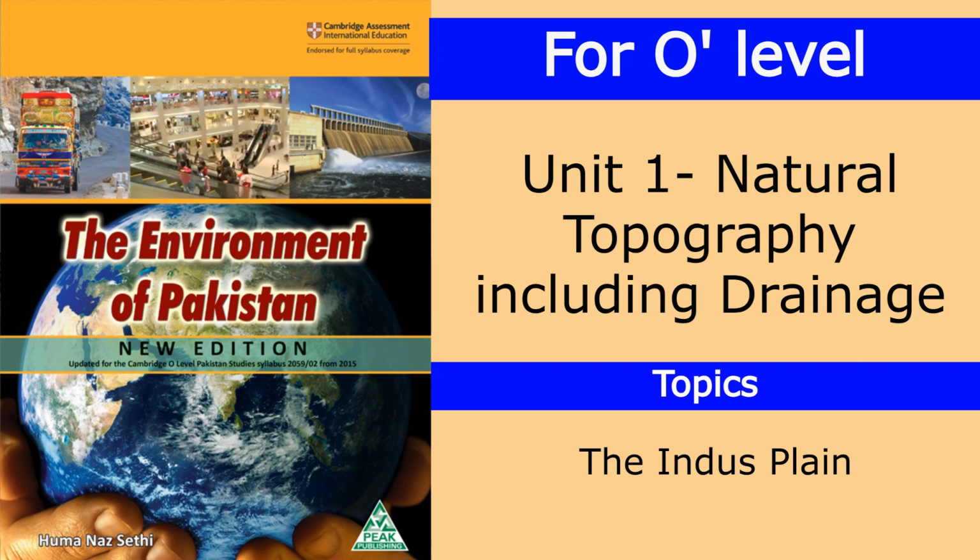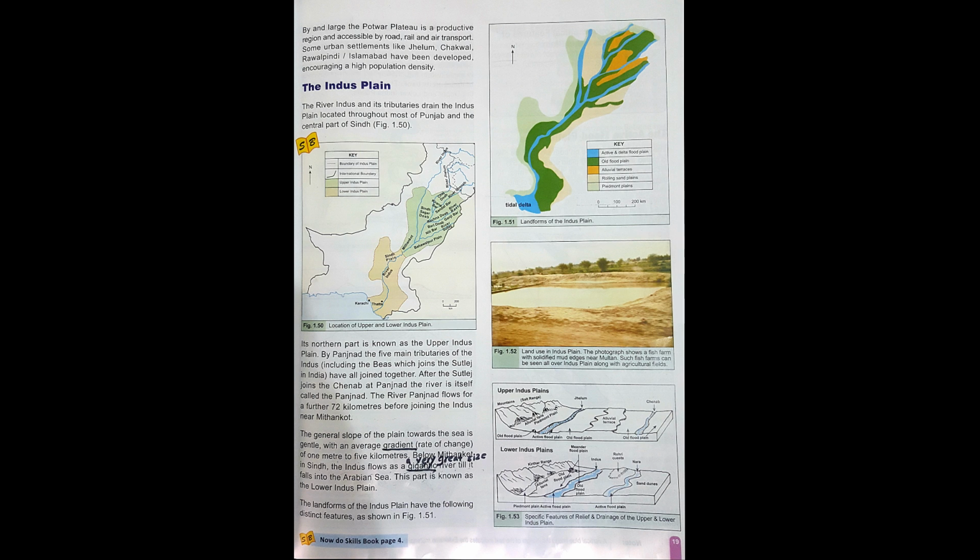In this regard, we have read about four natural topographical areas: the northern and northwestern mountains, the western mountains, the Balochistan plateau, and the Potwar plateau and Salt Range. Today we will discuss topographical features of the Indus plain. So we start our lesson.